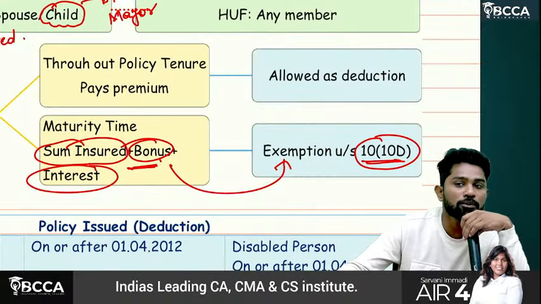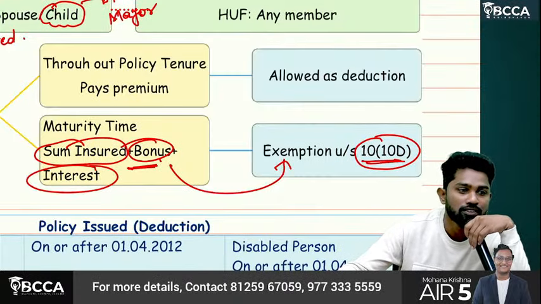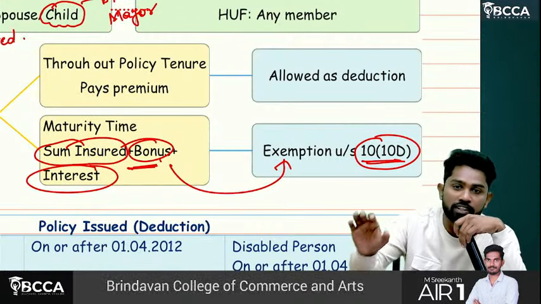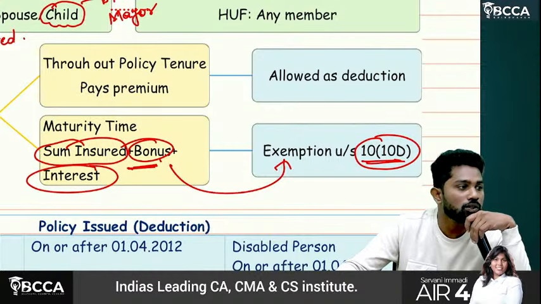If there is exempt income, what do we do? Anybody? If there is exempt income, what do we do? So let's say you have agricultural income. So what will you do?